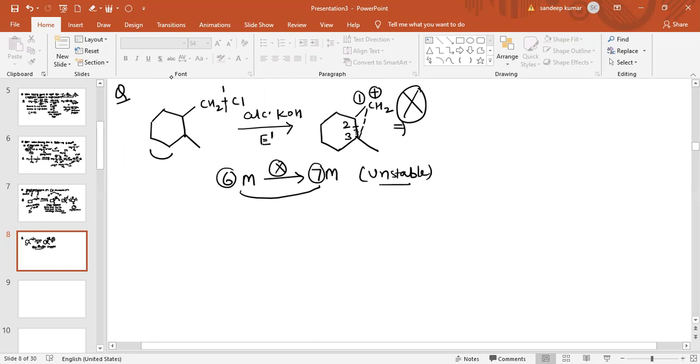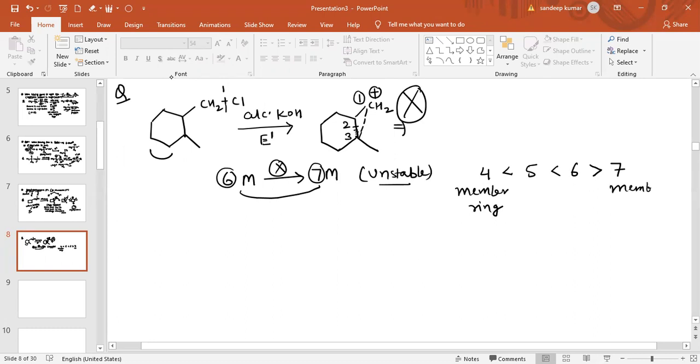Remember the stability order. If there is a 4-member ring, then out of 4-member and 5-member ring, the 5-member ring is more stable. Then between 5 and 6-member, the 6-member ring is more stable. But the 6-member ring is also more stable than the 7-member ring.